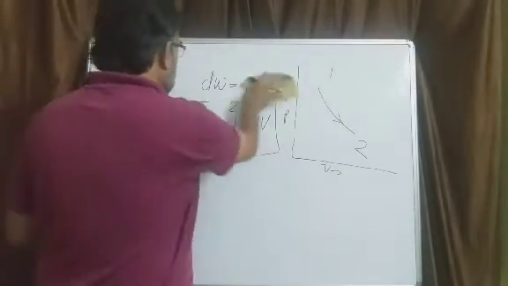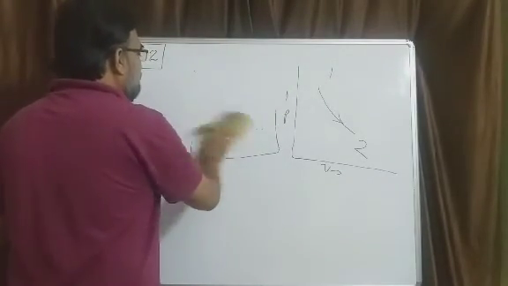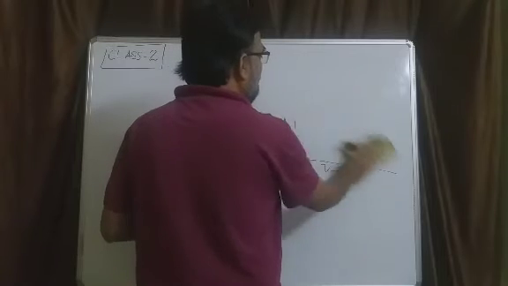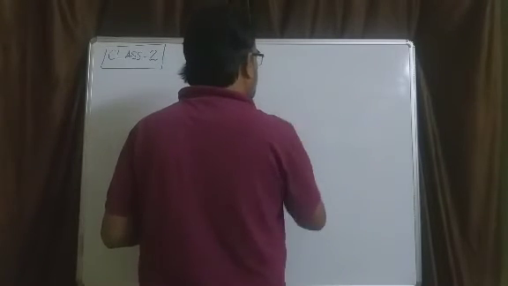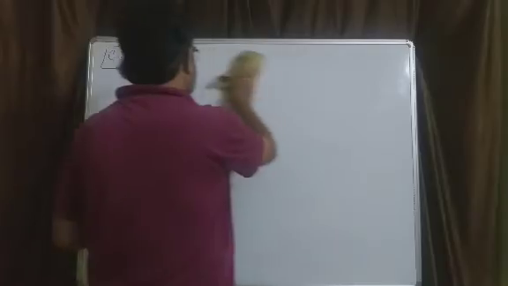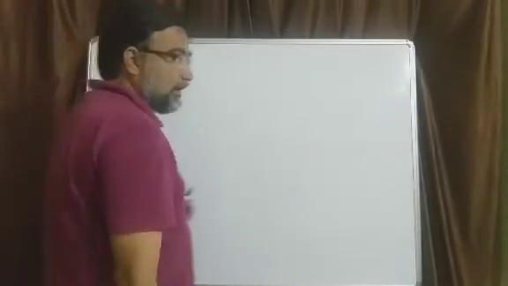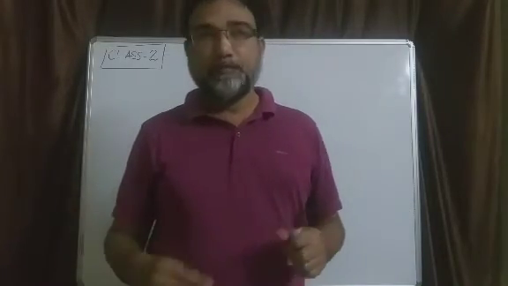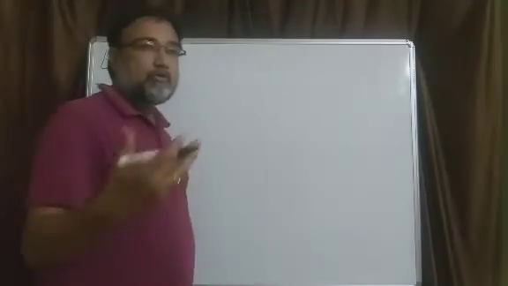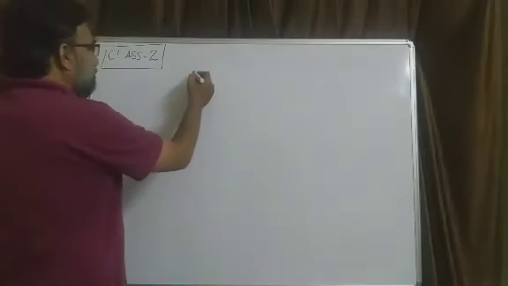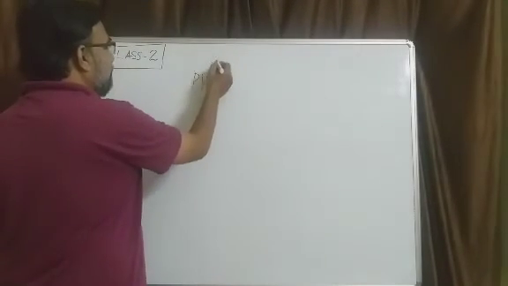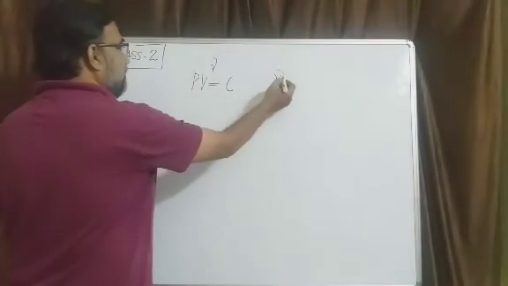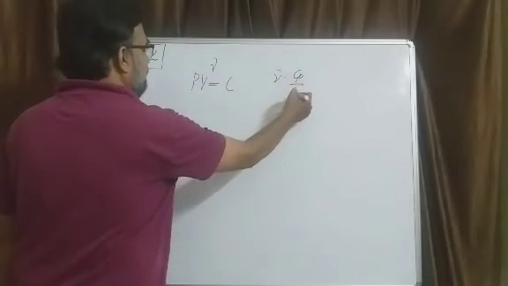Now, that day we discussed some processes. What are the processes that we named? One is the isothermal process, adiabatic process, isobaric process, isochoric process. Similarly, you have a polytropic process and so on. Now, what is the equation for an adiabatic process? For an adiabatic process, PV to the power gamma is constant. And this gamma is the ratio of Cp by Cv.